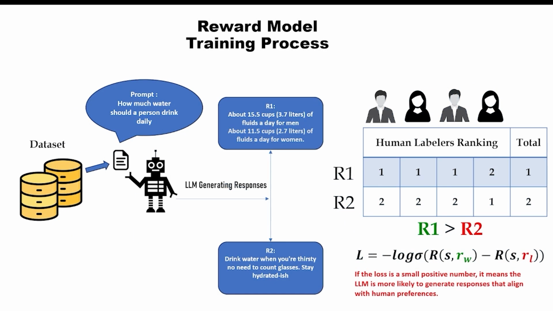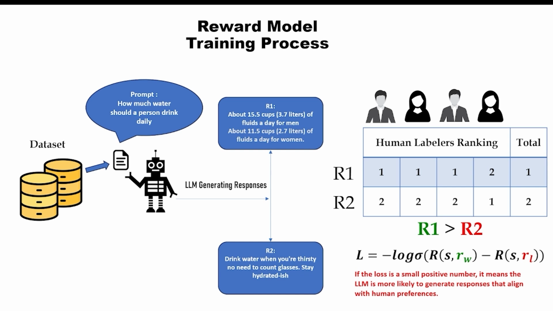Let's take a closer look at the reward model training process for RLHF. In the first step, we collect a data set with prompts, and the LLM generates multiple responses to a given prompt. For example, the prompt here is, how much water should a person drink daily? Then human labelers rank these responses based on their quality and alignment with human preferences. For this prompt, response R1 gives a scientifically accurate answer about the recommended fluid intake, while response R2 gives a more casual answer about drinking when thirsty.